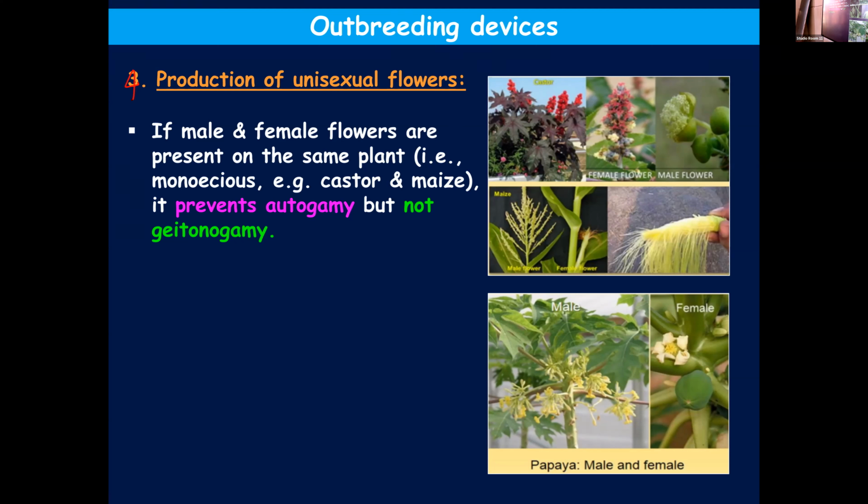Unisexual flowers means two types of flowers, male and female flowers, will be produced. In certain plants, male and female flowers can be produced on the same plant, like in maize and castor. Some flowers will be pistillate, means female flowers, and some flowers will be staminate, means they'll be having only stamen. It can be found in the same plant. And there are certain other plants where male and female flowers will be produced on two different plants, like papaya.